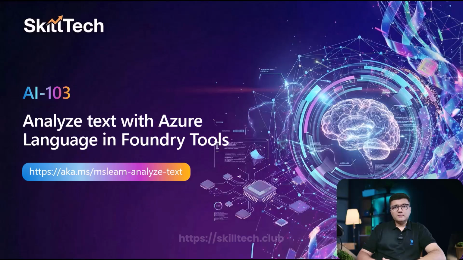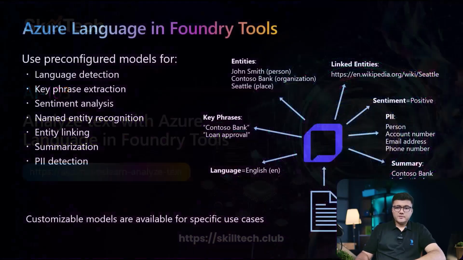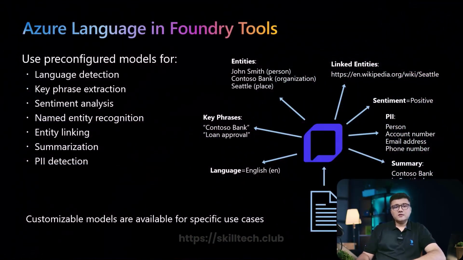Let me start with the first module, which is analyzing text with Azure Language in Foundry tools. Remember, text analysis, or basically extracting information from text data, is what we are going to start with right now. The first thing I want you to understand is Azure Language in Foundry tools. We discussed earlier that in older days we used to call this Azure Language Service, but now all those services are converted into tools. Sometimes people ask me, what do you mean by that? How exactly can a service be converted into tools?